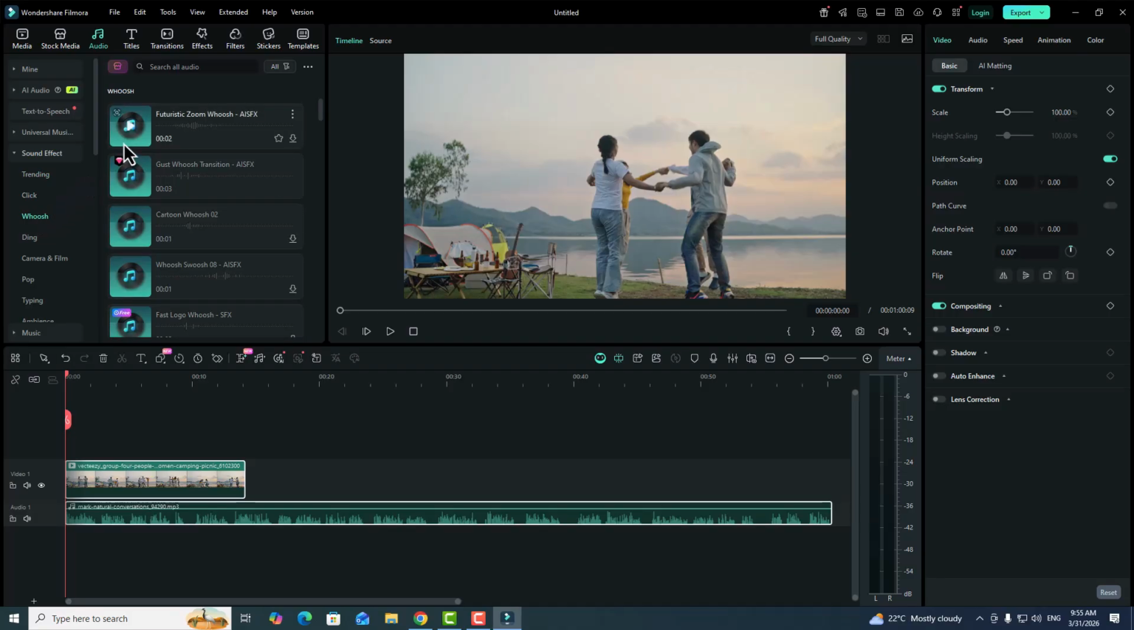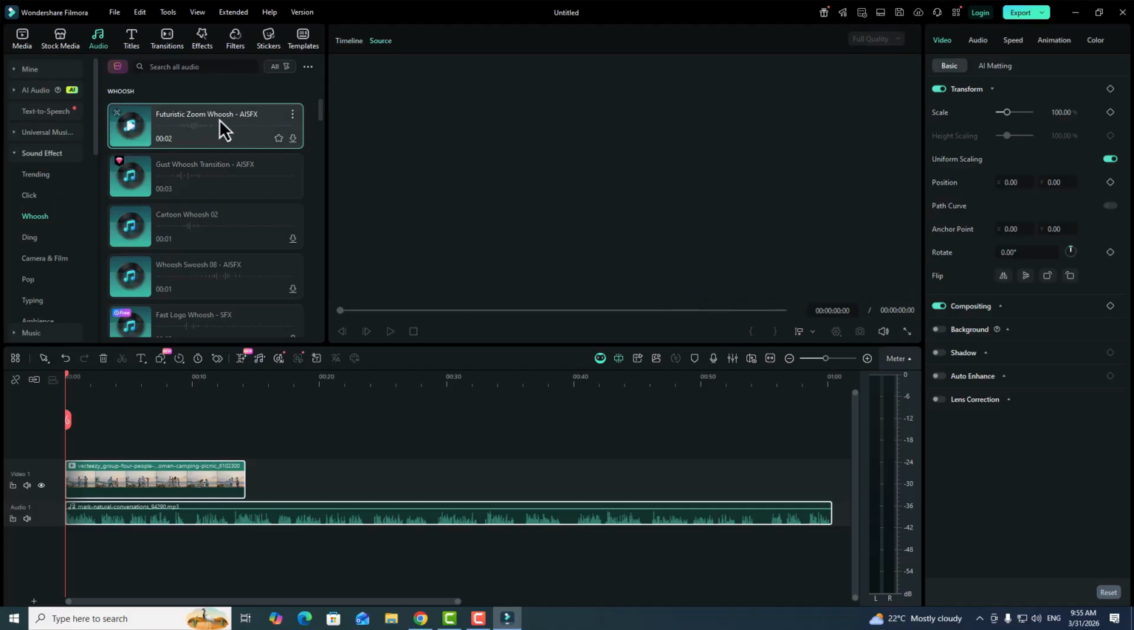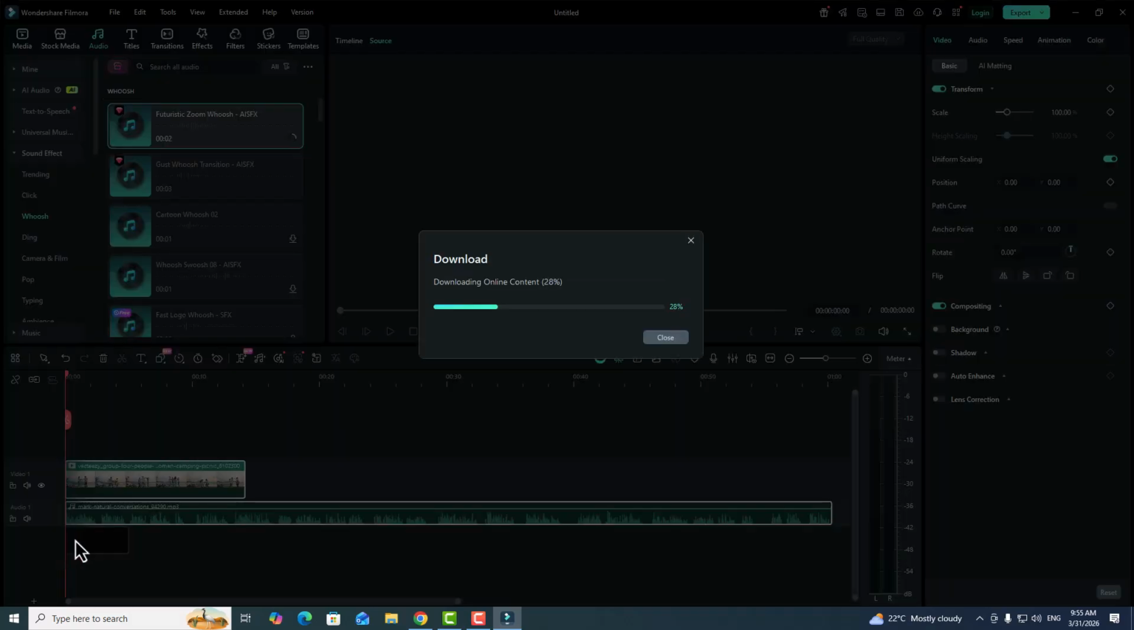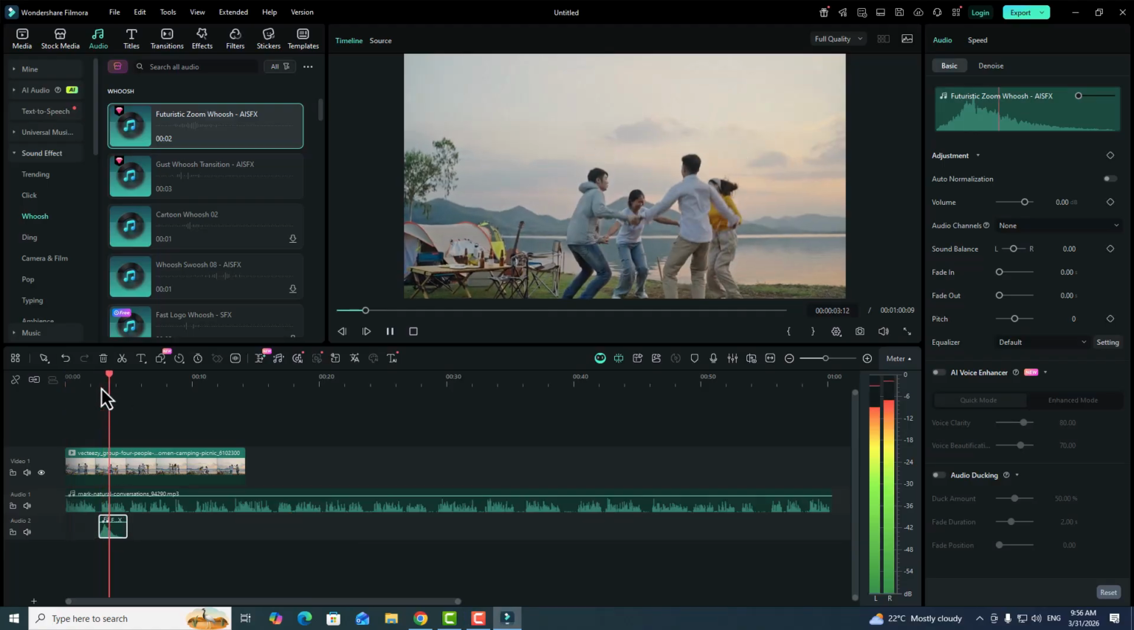Click on any sound effect to preview it and see if it fits your scene. Once you find the right sound, simply drag and drop it onto the timeline below your video. Now, adjust the position of the sound effect so it matches perfectly with your visuals. Timing is very important to make it feel natural.